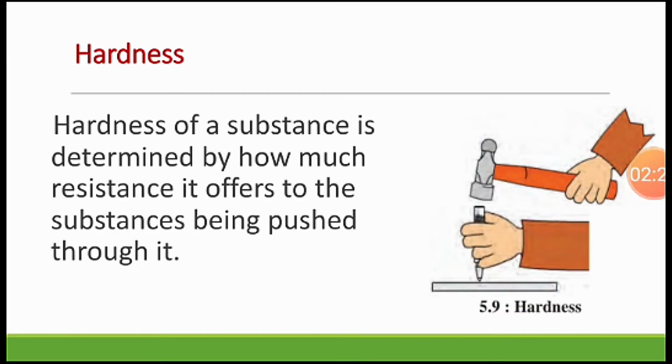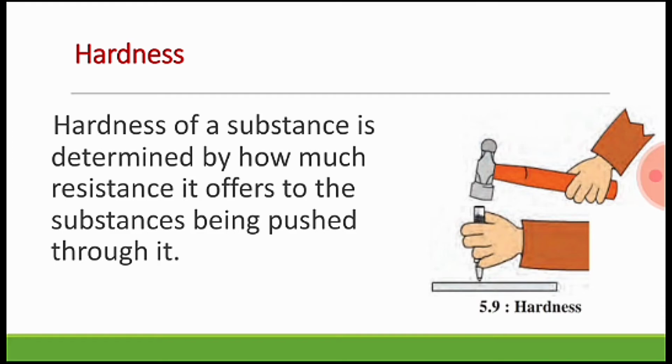of a substance is hardness. Now what will happen when we take a nail and try to pierce a cardboard sheet, wet mud and a piece of wood using the nail? Now in this case what will happen? We can pierce the piece of cardboard easily, wet mud also, but in case of wood we need to apply a lot of force or effort to pierce the wood, correct? Now why does it happen? It depends upon the hardness of that substance.